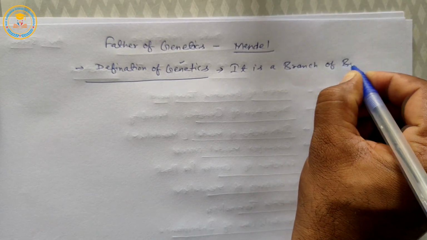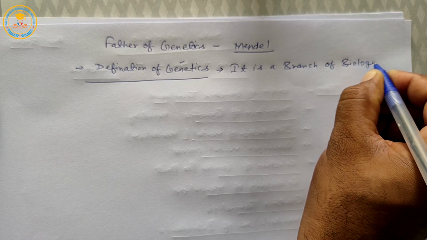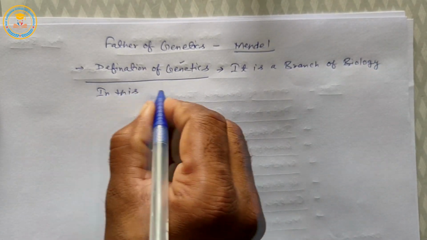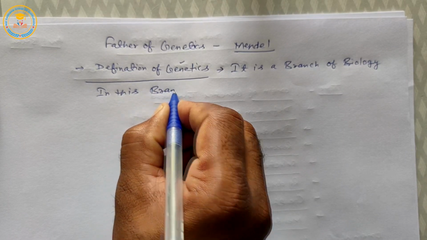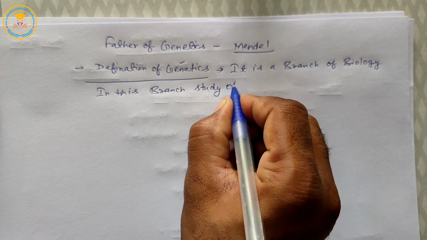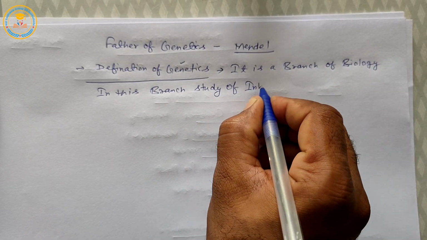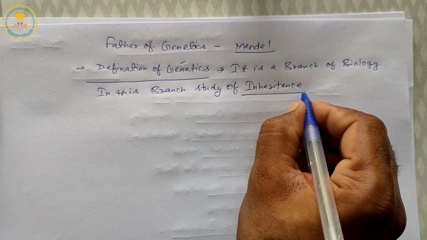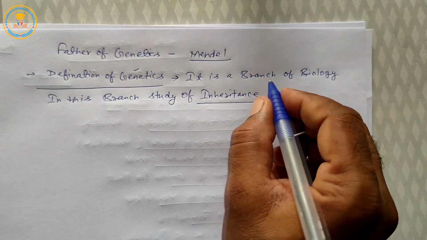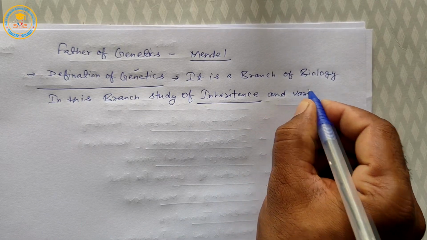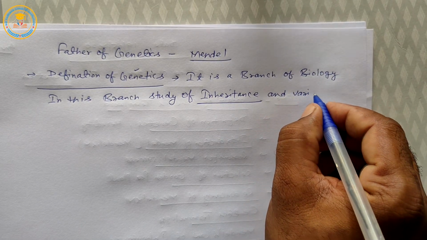In this branch, we study inheritance. It means generation to generation, and variations.